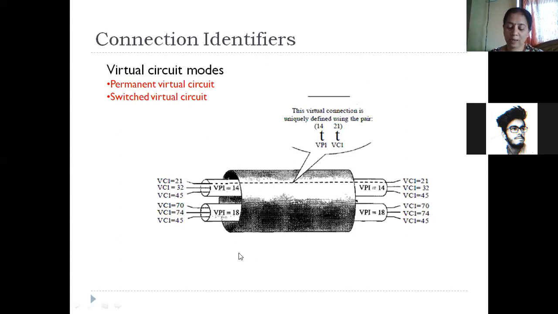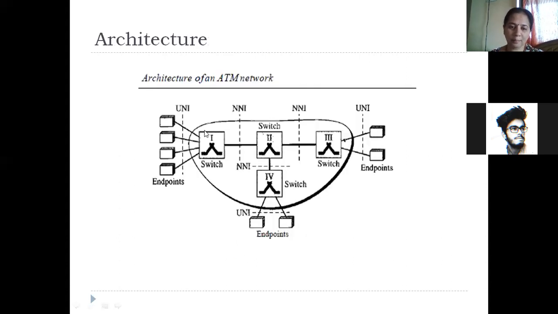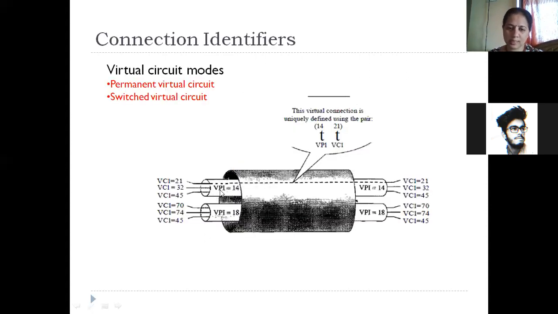I want you all to have a look at this diagram, which is connecting multiple devices to this switch. Many connections are going to come to one switch. When they come to one switch, this is how it may look. There's a path VPI 14, the number is 14, and it is handling VCI number 21, VCI number 32, VCI number 45. So 3 virtual circuits are being passed through one path. Hence, every connection will be identified by two things.